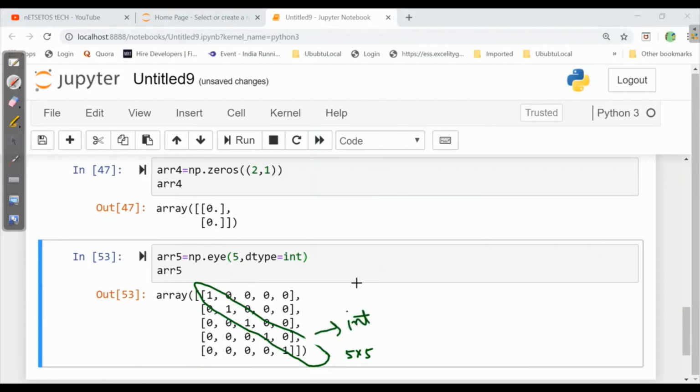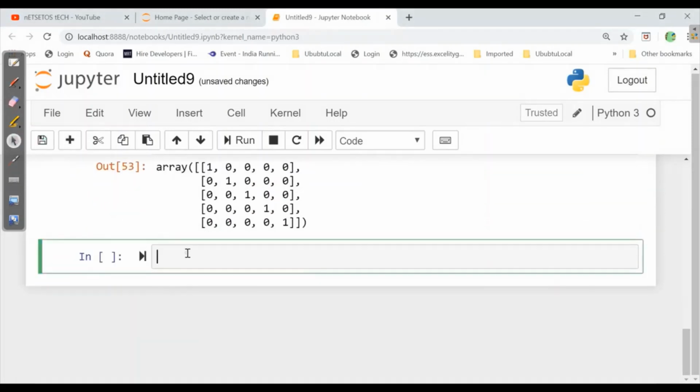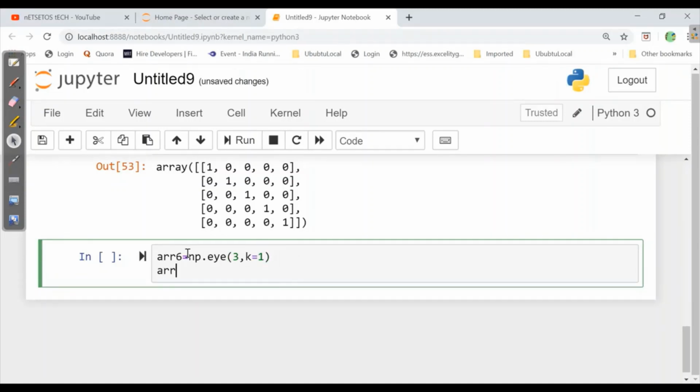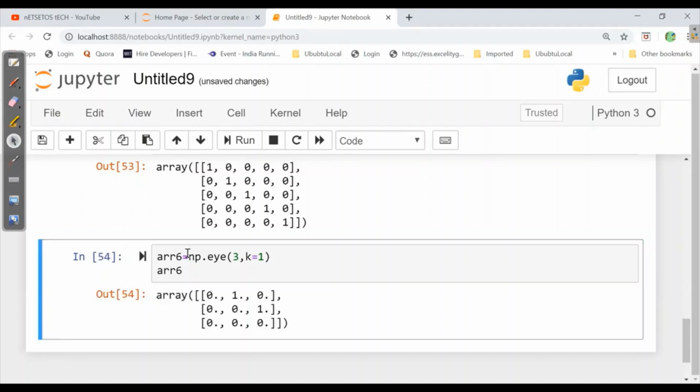Now let's make it more interesting. I'll delete this, and here I'll write arr6 equal to np.I, and here I'll give 3, and k is equal to 1. That means by default it is taking k is equal to 0. And when I print this arr6, what will it do? Here we have the feature where we can shift this k. Let's start from the basics, like np.I3. Here it is asking for a 3 cross 3 matrix where we have diagonal values as 1 and the rest of the values will be 0.